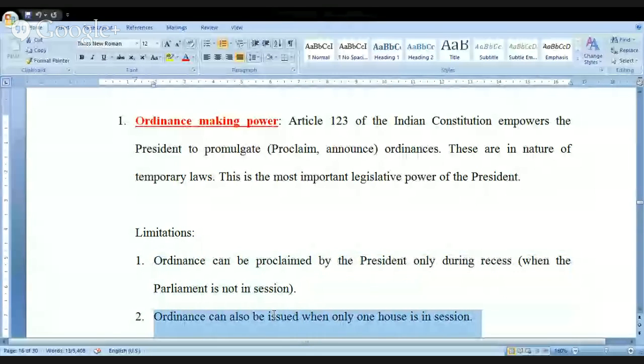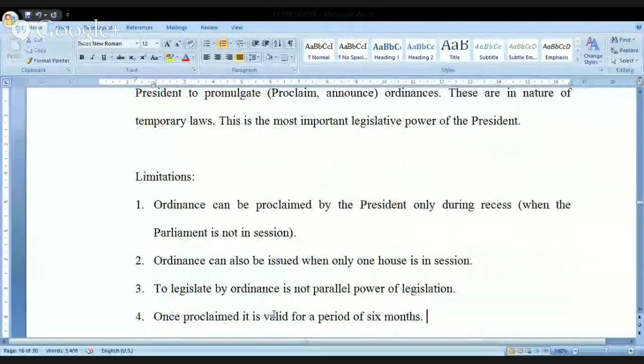Because cabinet is the executive authority, cabinet is the authority which wants to implement certain things. And the constitution permitted the president to do so. That's the reason the president has declared ordinances. Now, let me show you the document once again. Look at this. The ordinance can be issued only when one house is in the session.